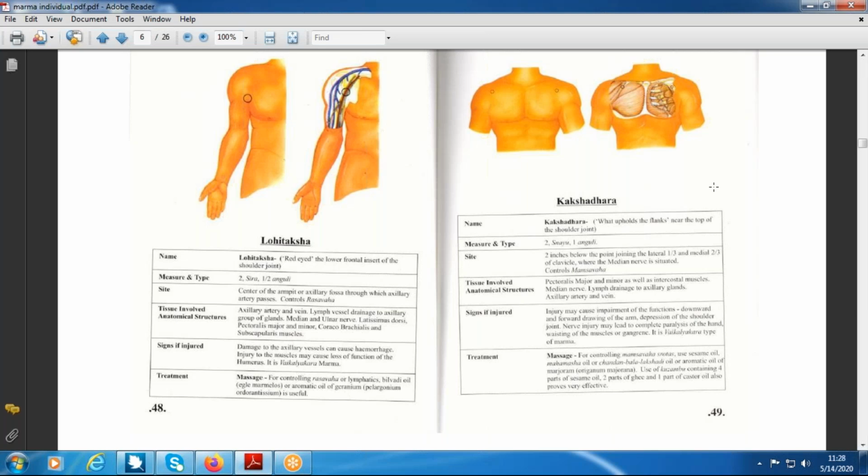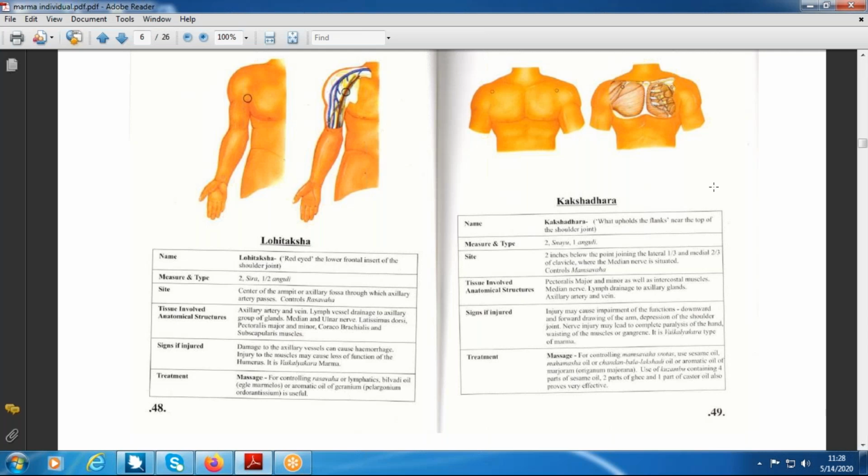Throughout this course there may be injury to these nerves over the arm region, the forearm region, or the axillary region. If the axillary region is involved, the whole upper limb is going to be damaged. If there is injury to a nerve at the elbow joint, the forearm and hands are damaged, and deformities are observed. If there is nerve damage over the wrist joint, we can observe deformity in the digits. So Pakshagata is here in the axilla.